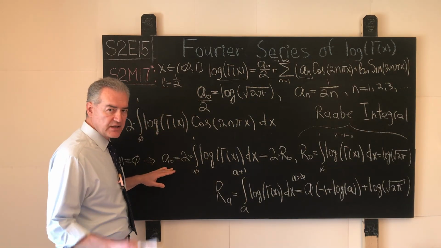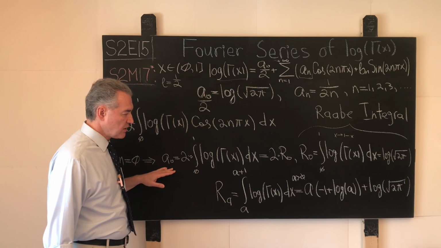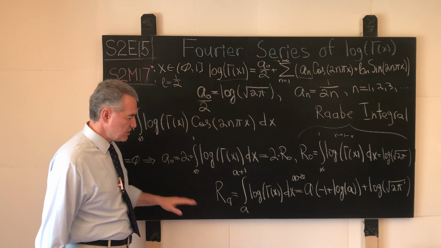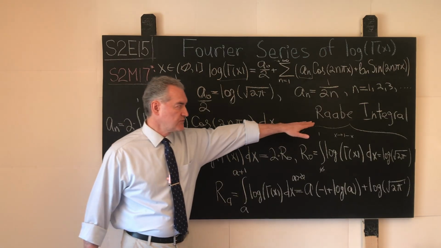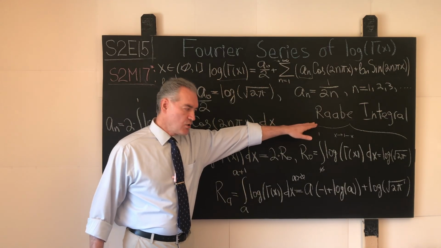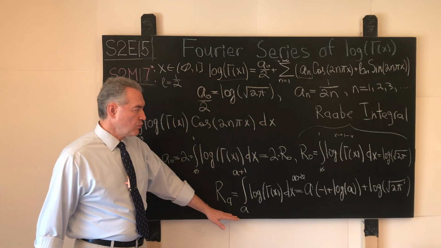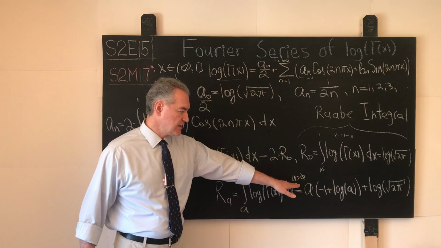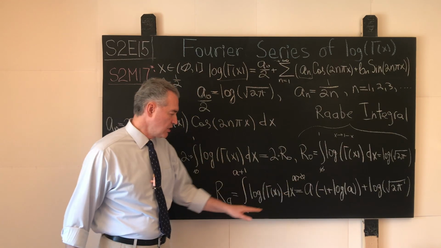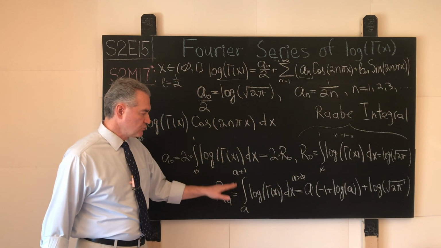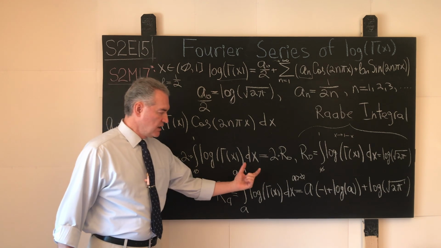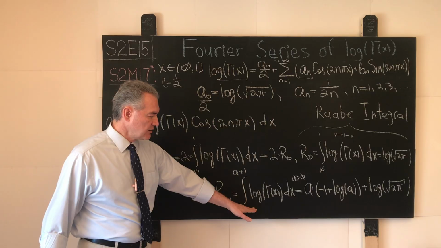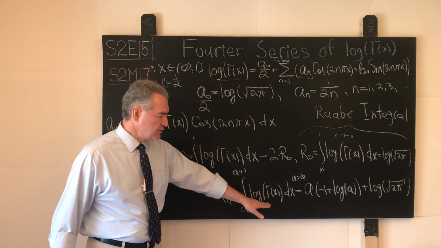And in general, as historical background, maybe not of much significance to us but for general education, Joseph Ludwig Raabe also considered this integral, where the boundaries of integration, for any strictly positive real number a, go from here to here, basically unit length intervals for this integrand, the logarithm of the gamma function.